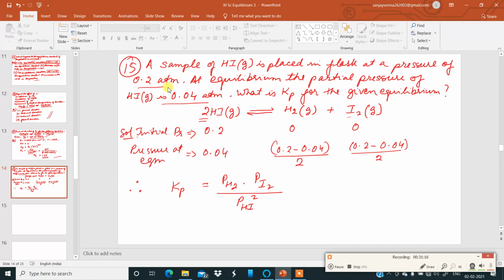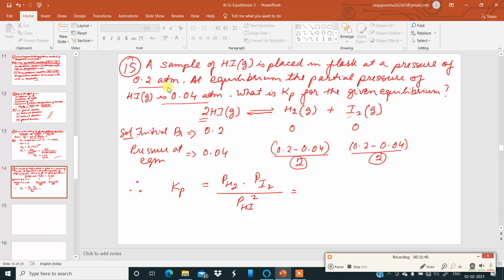Okay, please remember this method properly. Now this one is 0.16 by 2. It becomes 0.08. Just check, 0.16 divided by 2 comes to 0.08.